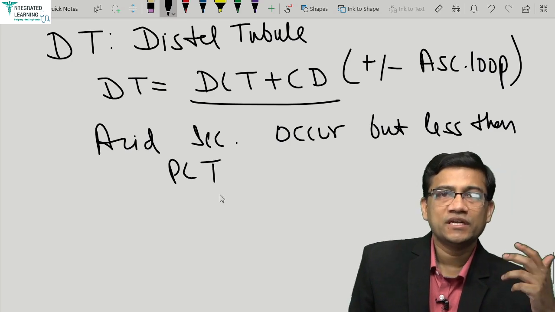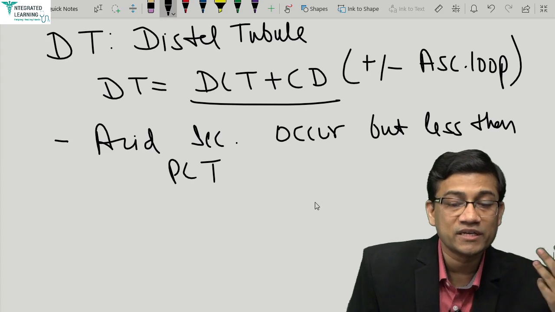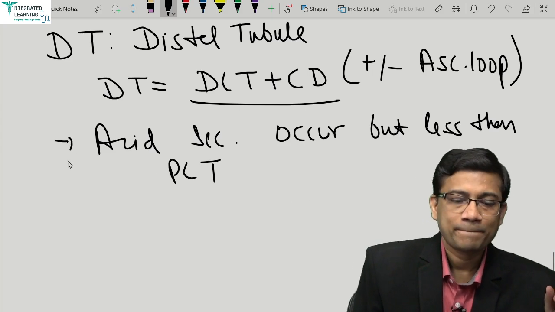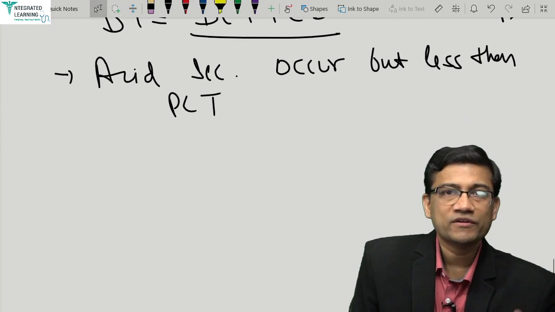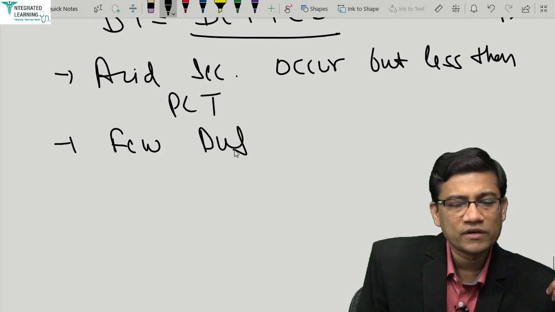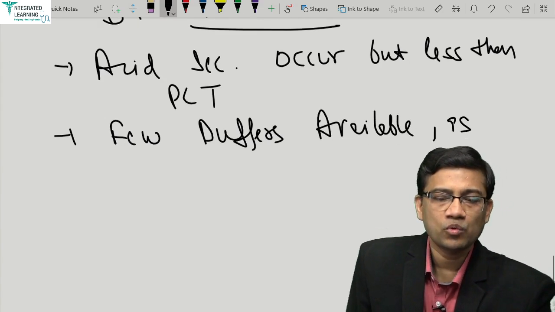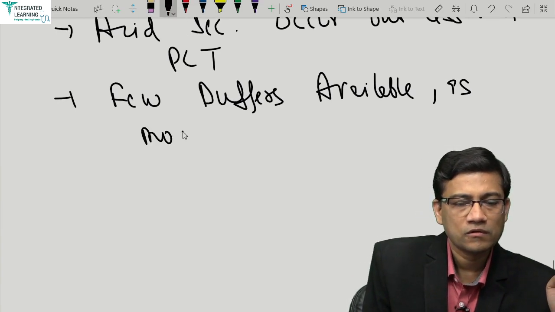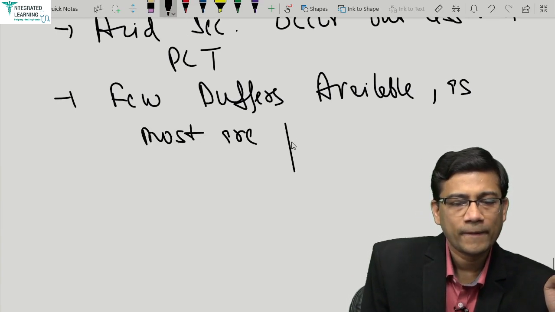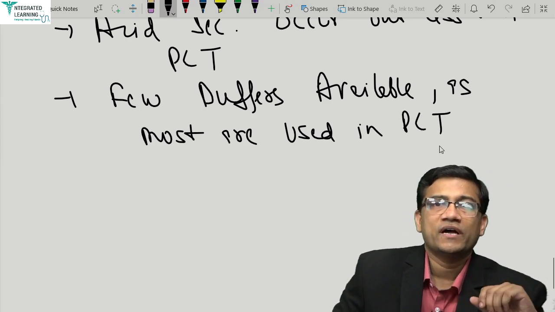So acid secretion occurs in both the distal tubule and the proximal tubule, but it is less than in the PCT. Next question: buffers are few in the distal tubule, because most are used up in the PCT. So very few buffers are available in the distal tubule.